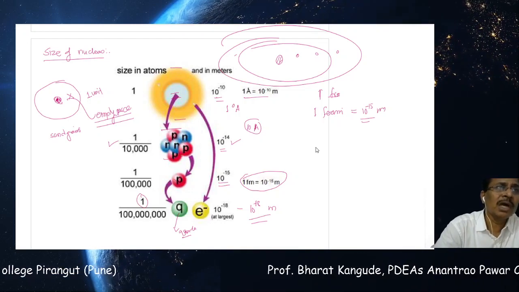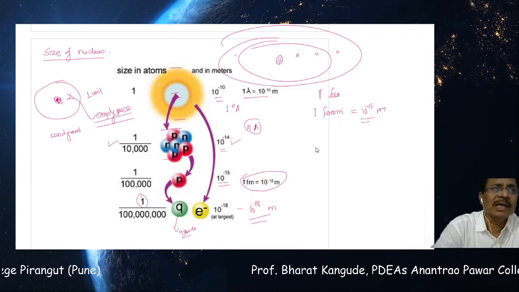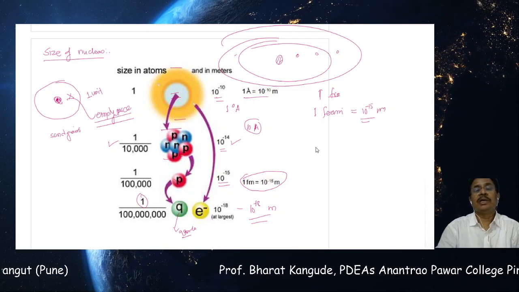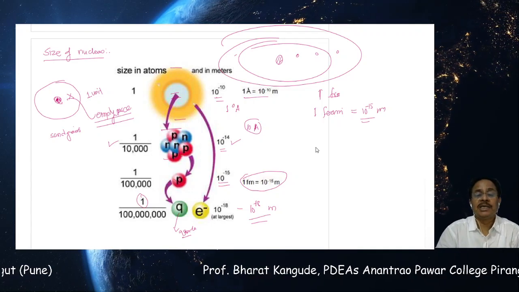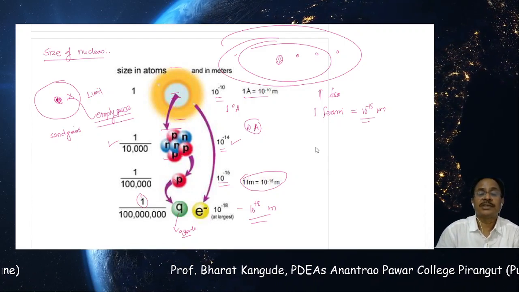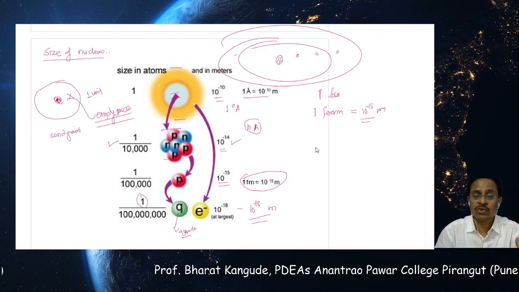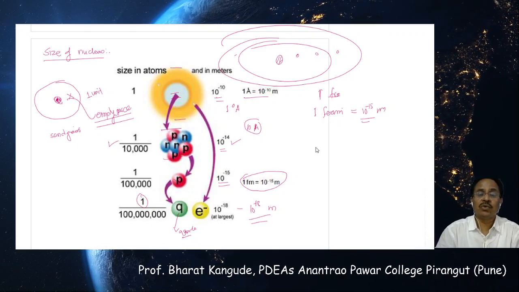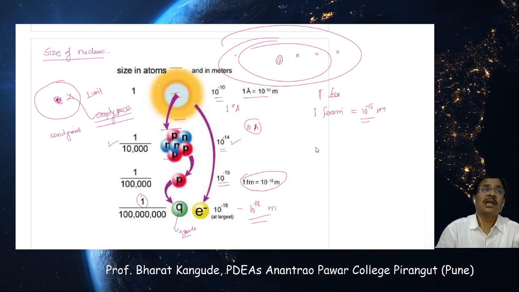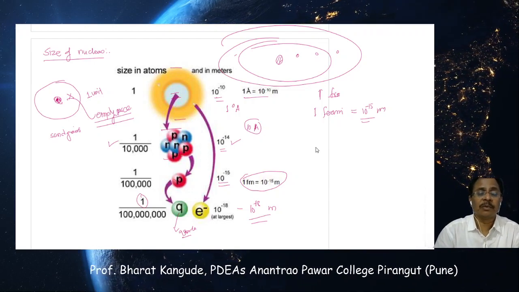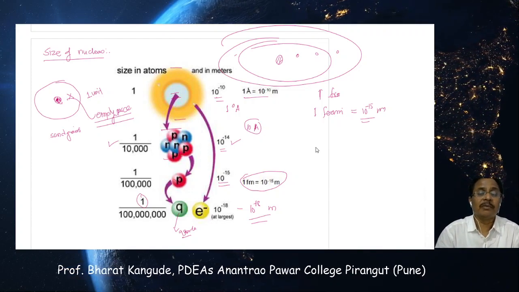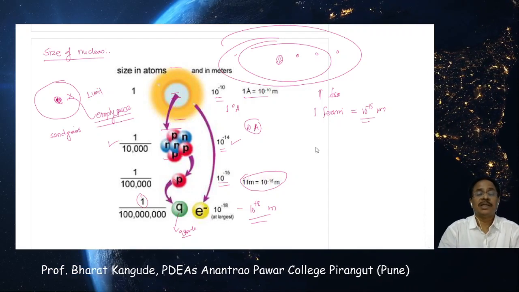When we look outside the atom, the nucleus is very small as compared to the size of the atom, and actual calculation shows the size of the nucleus is 10 raised to minus 14 meters, the size of a single proton is 10 raised to minus 15 meters, whereas the size of an electron is 10 raised to minus 18 meters. So this size goes on decreasing as we go from atom to nucleus, proton and electron. And even if we go for the quarks, it is much smaller, immeasurable of course, about 1 angstrom divided by 10 crores, whatever this number comes, that is said to be the size of the quark.